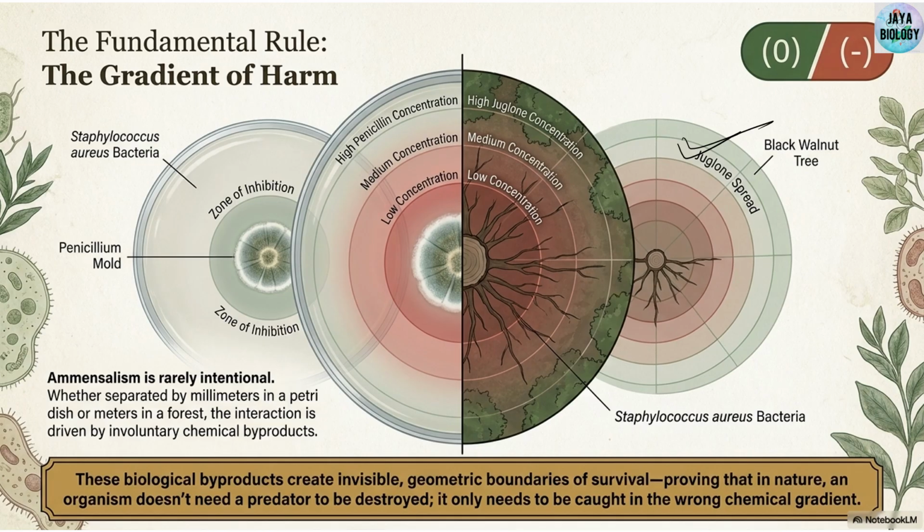So you can see here carefully, quick revision. Ammensalism is represented by +0. One organism is inhibited, the other is neither affected, no profit, no loss, only one organism is at a loss. The first example we studied was fungus with bacteria. The second example was the black walnut tree, which releases a chemical not allowing nearby plants to grow.